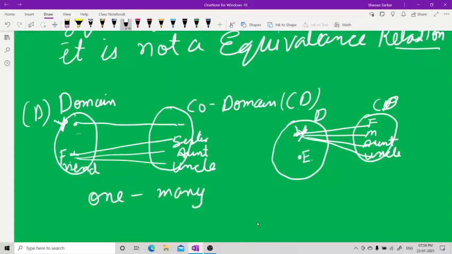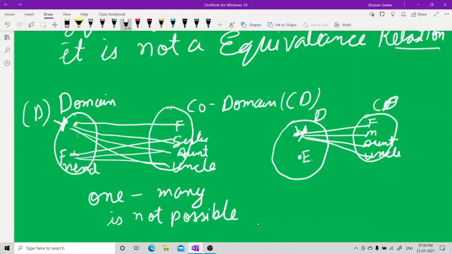This is one-many. This one is going to many. I think I rubbed it by mistake. Yes, one-many. One-many is not possible. And the problem is this, the domain cannot remain unmapped. This domain is not getting mapped anywhere.